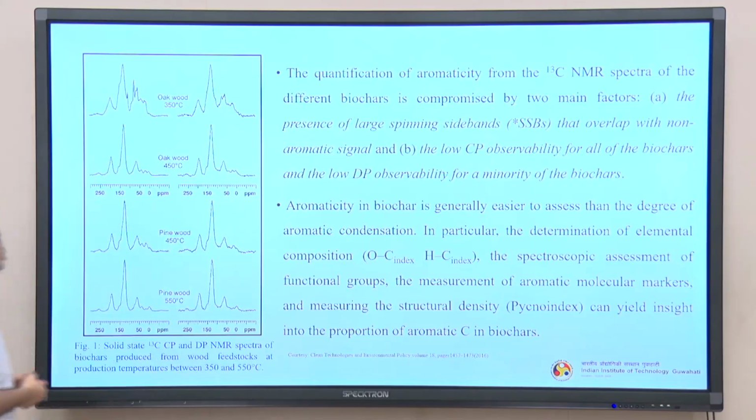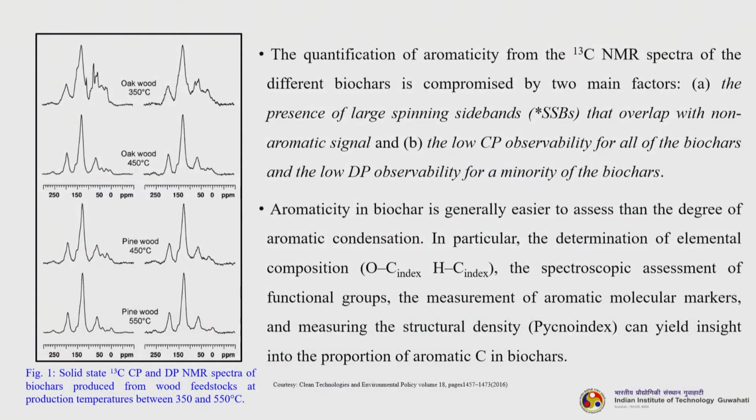So, the quantification of aromaticity from the C NMR spectra of the different biochars is compromised by two main factors. The first is the presence of large spinning side bands, SSB, that overlap with the non-aromatic signal, and the second is the low CP observability for all the biochars and the low DP observability of a minority of the biochars.